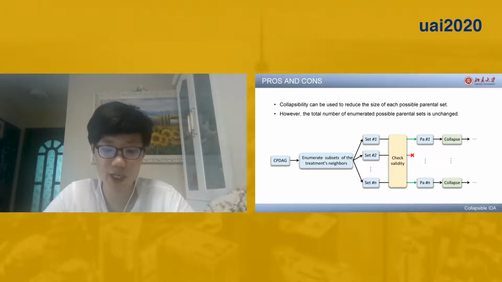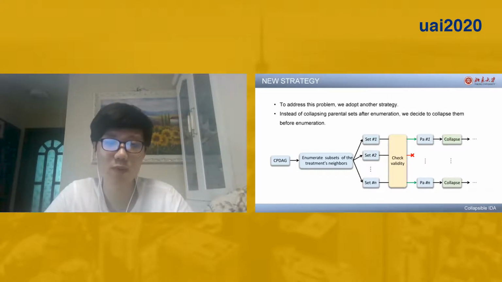Ideally, this can be combined with IDA by collapsing each possible parental set after checking the validity. More precisely, after enumerating all subsets of the treatment's neighbors and checking the validity, we separately collapse those surviving parental sets. Clearly, this procedure can reduce the size of each possible parental set, but it cannot reduce the number of enumerated sets.